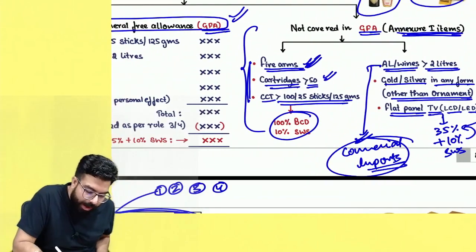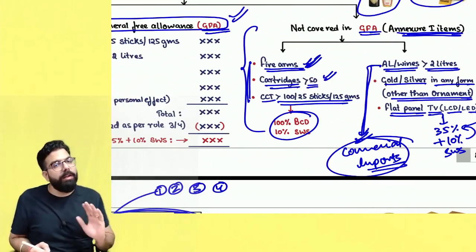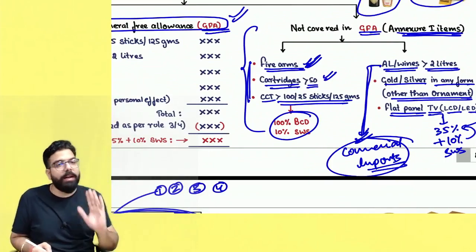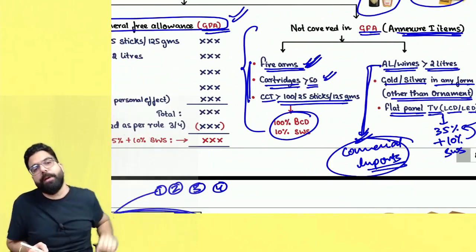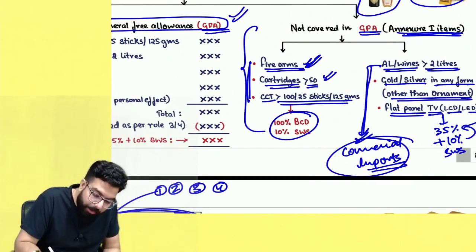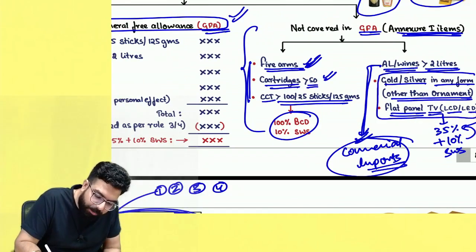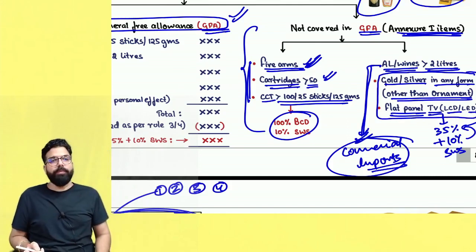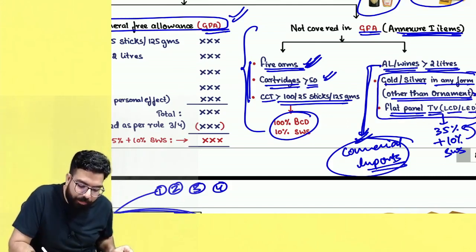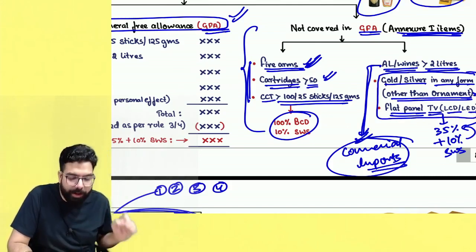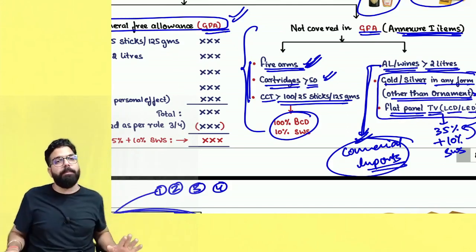But alcoholic wine greater than 2 liters is always a commercial import, so the rate of duty applicable to commercial imports will apply. And remember, gold and silver other than ornaments, or flat panel TV, LCD or LED, attract 35% plus 10%.